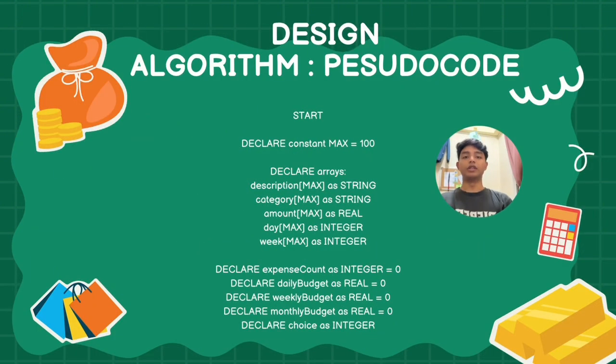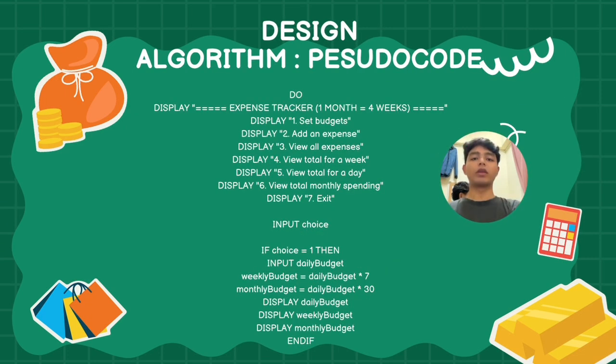Let's move on to the design algorithm pseudocode. The program will begin by initializing its data structure, using arrays to store up to a hundred entries for description, categories, costs and dates. We also declare variables to track the number of expenses and hold the user's daily, weekly and monthly budget targets. Next, the system uses a menu-driven loop where users can choose to manage budgets, log costs, or view reports.